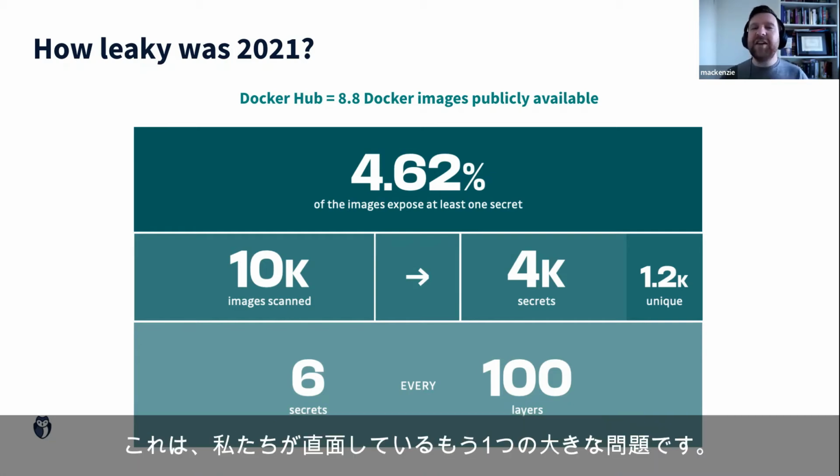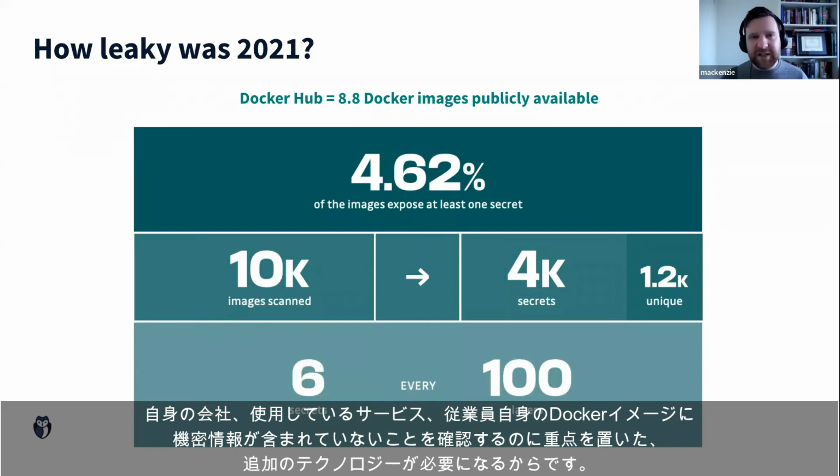So this is another huge issue that we are facing, because now we have these additional technologies that we also need to be focused on, making sure that our Docker images, companies that we use, or the Docker images of our employees don't also contain secrets.